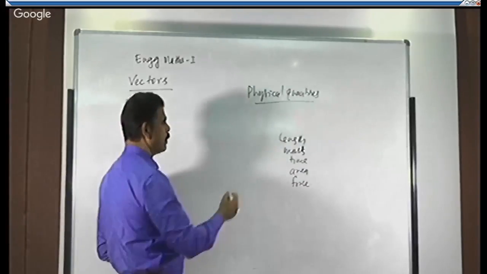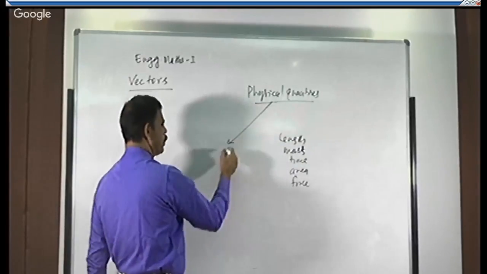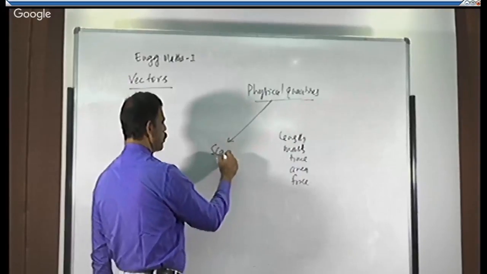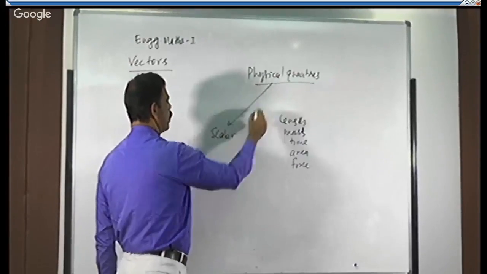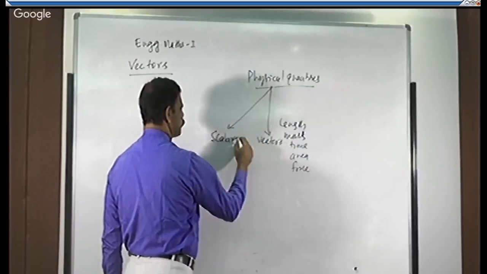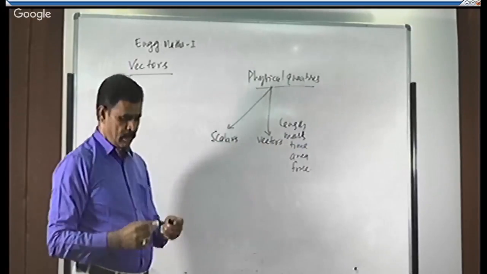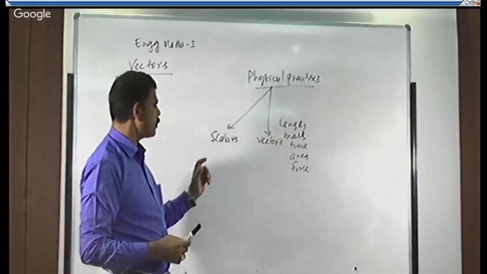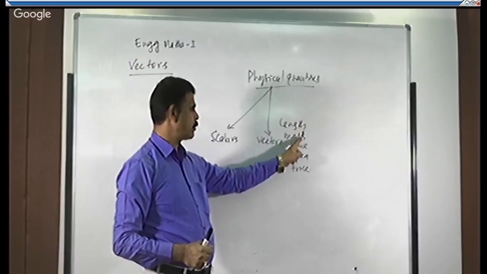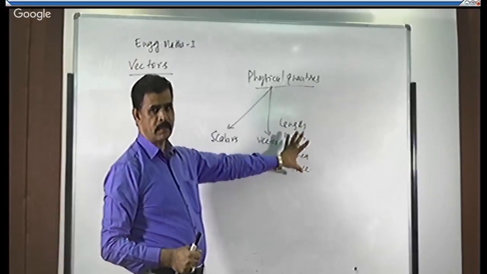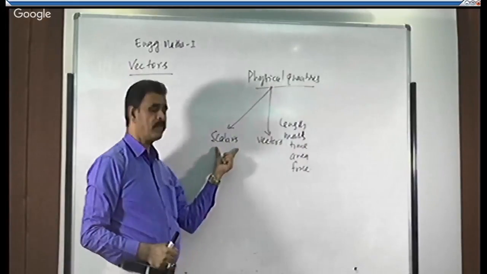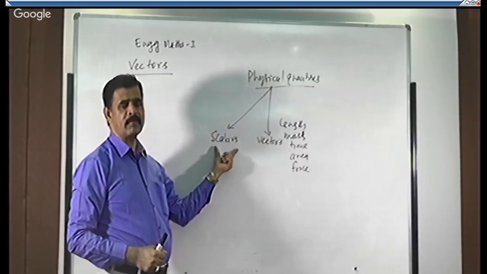We will divide these physical quantities into two types, that is scalars and vectors. So first we know what is physical quantity. It is a measurable quantity. Since we call them measurable quantities, they are called physical quantities, right? These physical quantities are of two types, a scalar as well as a vector.